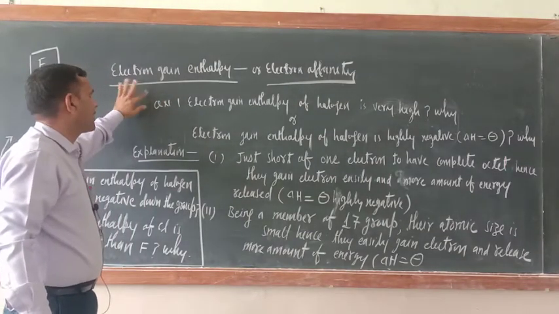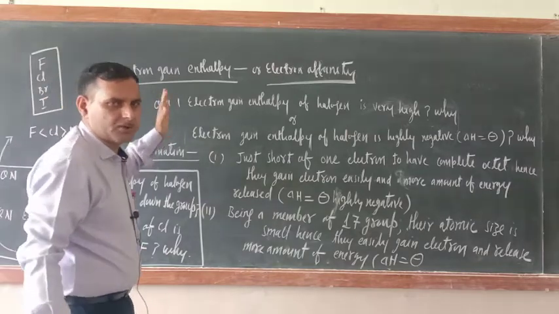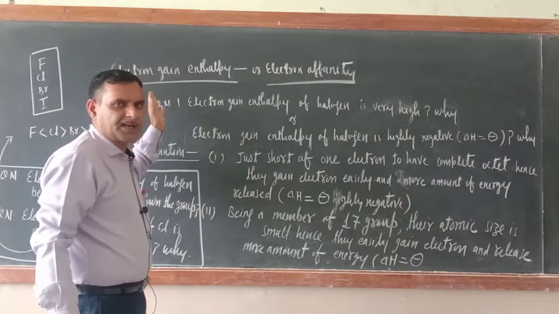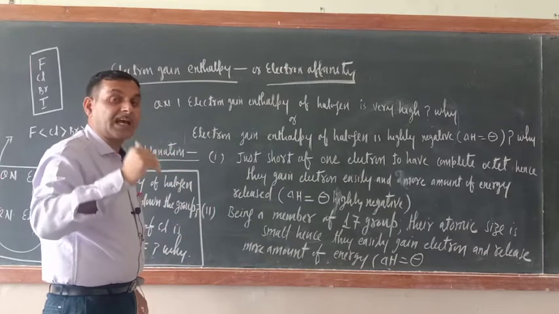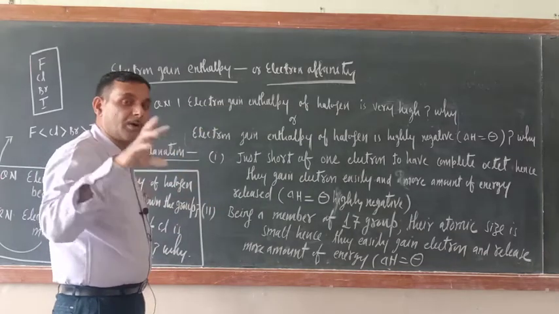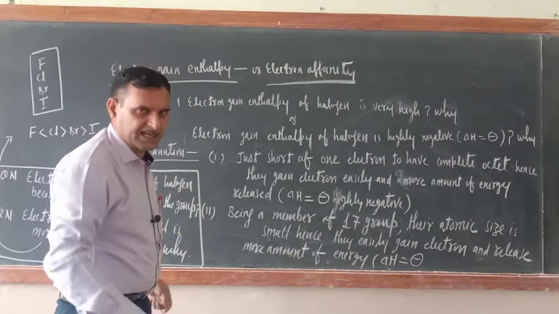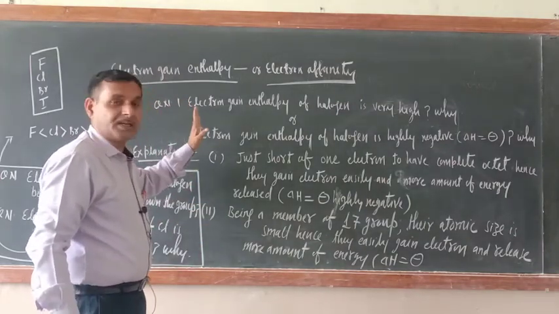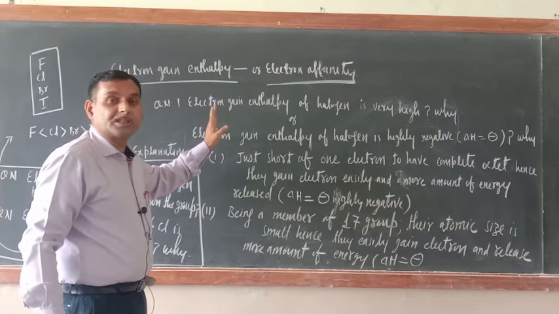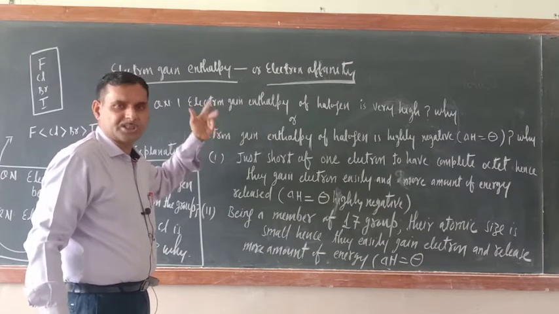Do you understand the meaning of electron gain enthalpy? In the previous groups I already taught you. What is the electron gain enthalpy? It is the amount of energy released when an extra electron is added to the outermost shell of an isolated gaseous atom. So the amount of energy released, what is the meaning of this? It means delta H is negative. This is one type of exothermic reaction.